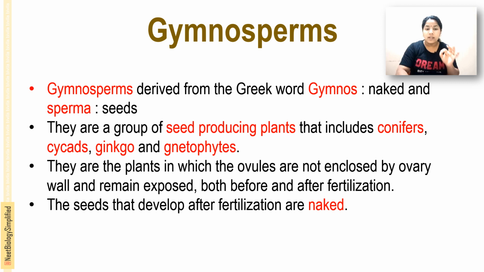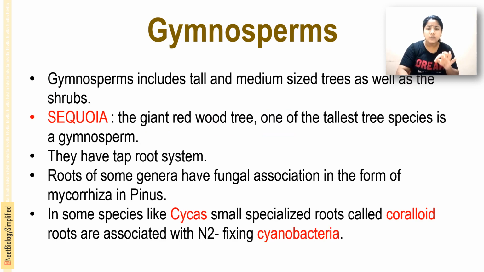How are they naked? The ovules are not enclosed or covered by the ovary wall, and they remain exposed even before and after fertilization. That is, the seeds that develop after fertilization are naked. Gymnosperms include tall as well as medium sized trees, and also shrubs. The giant redwood tree, Sequoia, is one of the tallest tree species among the gymnosperms.